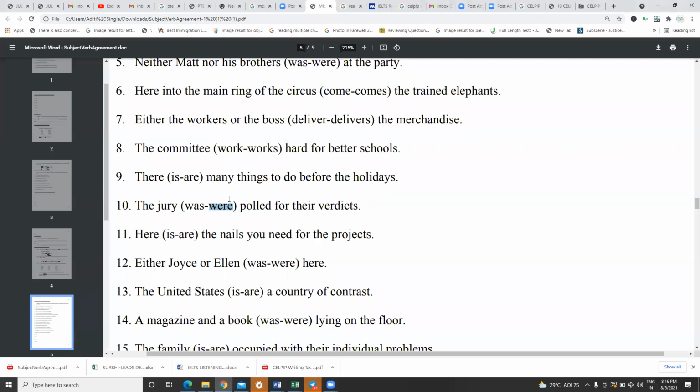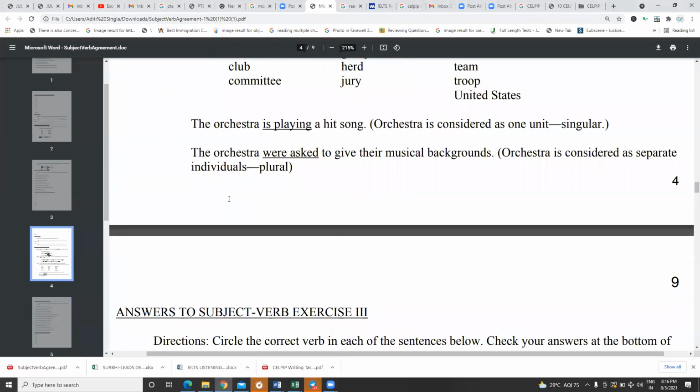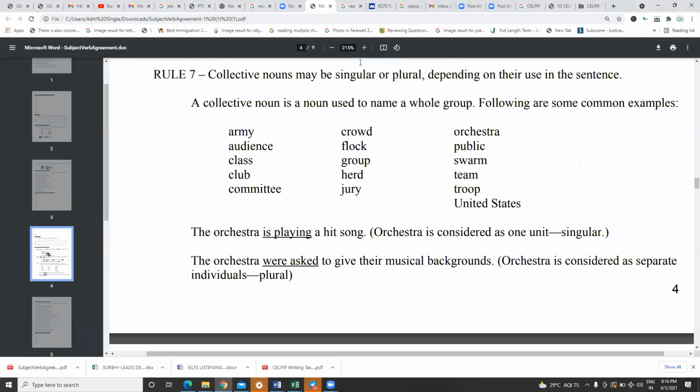Okay. Could you explain it again? Yeah, wait, I'm explaining it again, for the people who have joined late. The collective nouns are the nouns which represent the entire group, like jury. So lots of people who are judging the person, we give them one noun, jury. So it acts like a singular entity. So generally, collective nouns take a singular verb, but we have an exception, like when the collective noun acts like separate bodies.